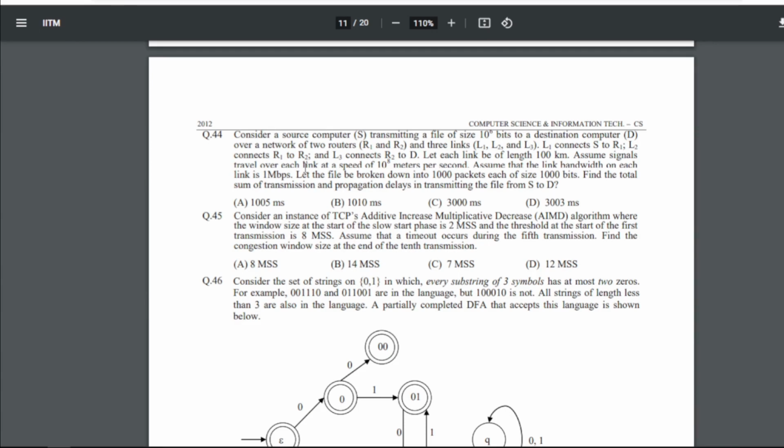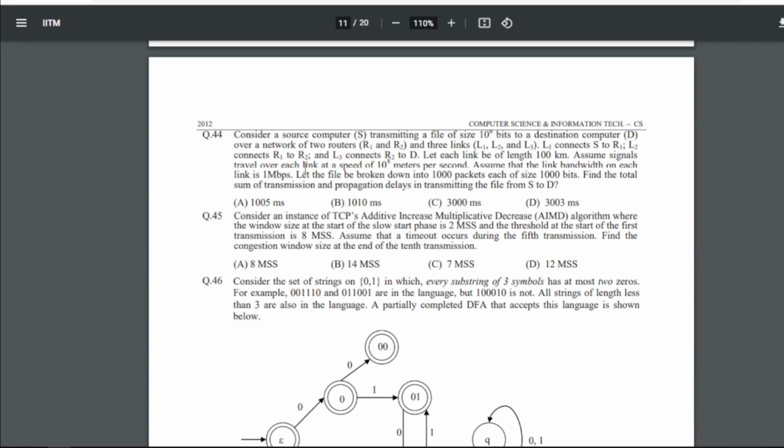Assume that a timeout occurs during the fifth transmission. Find the congestion window size at the end of the 10th transmission. Yeah, so for 45, just solve this, and you will get the answer, and just comment the solution below.